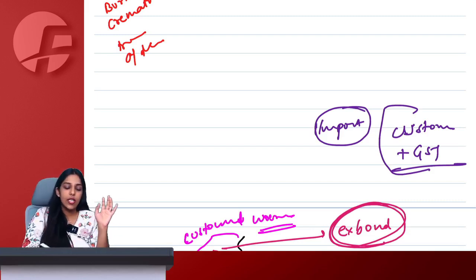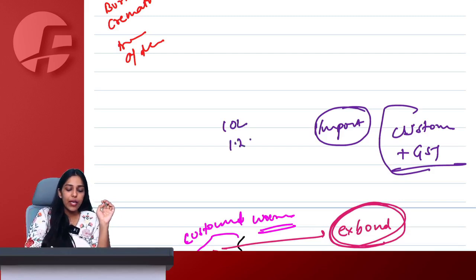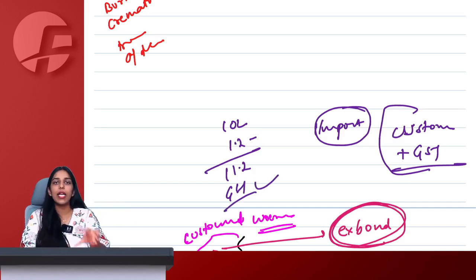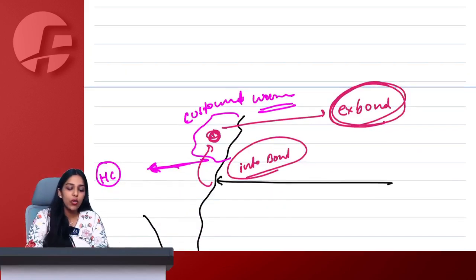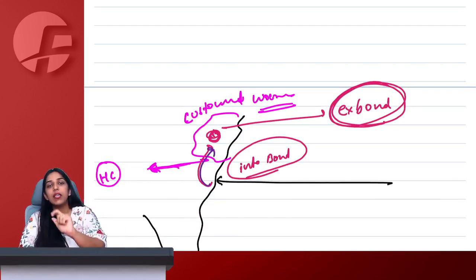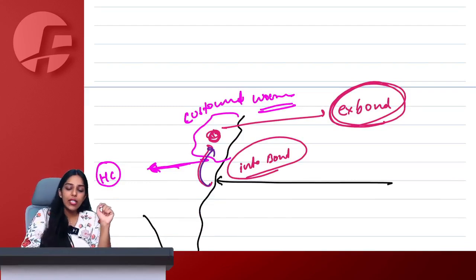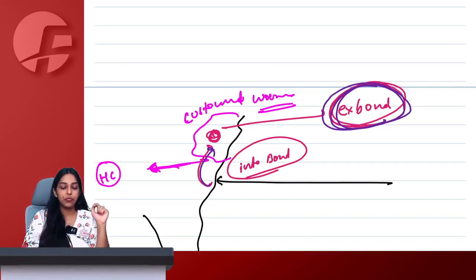So the time to pay GST for importing any goods is simply the same time when you are paying customs duty. So let's say the goods are worth 10 lakh and I have to pay 1.2 lakh custom duty. Then on the 11.2 lakh, I will have to pay GST also at this time only, the same time when I am paying my customs duty. So all the duties and taxes are paid together only, which simply means that today if I have deposited my goods into warehouse, I have neither paid customs, nor have I paid GST and my goods are lying there in the warehouse. I have not even yet filed ex-bond bill of entry.